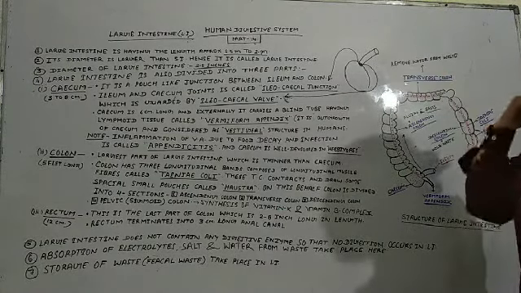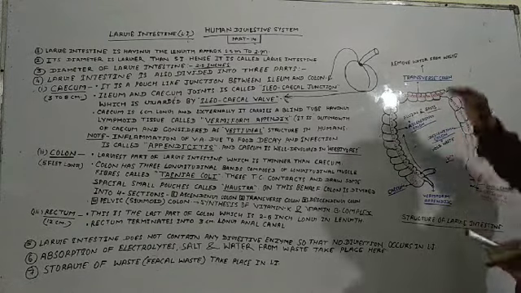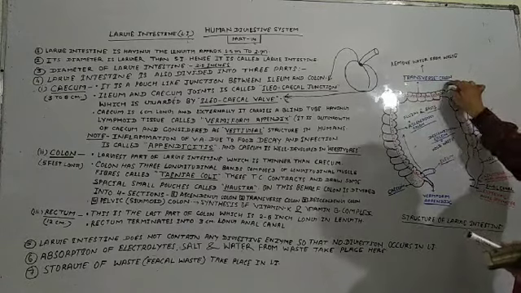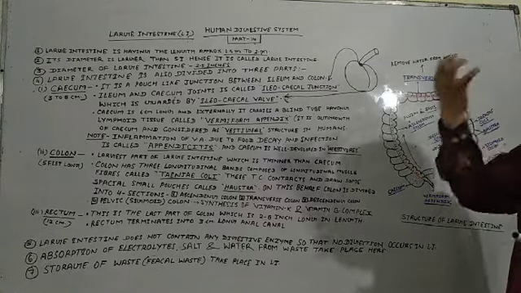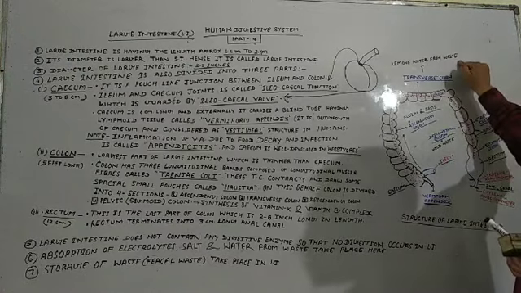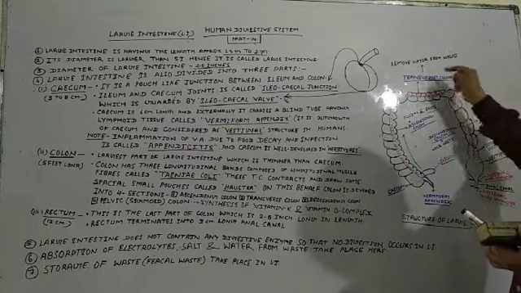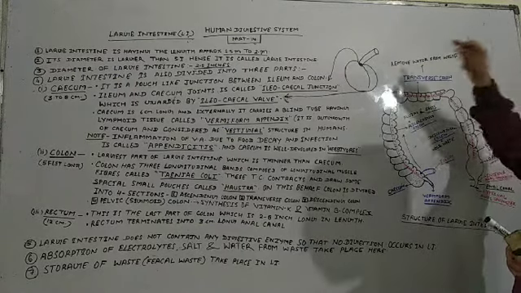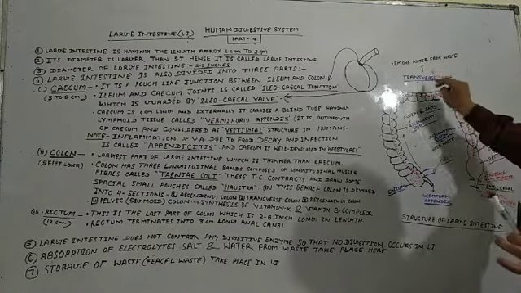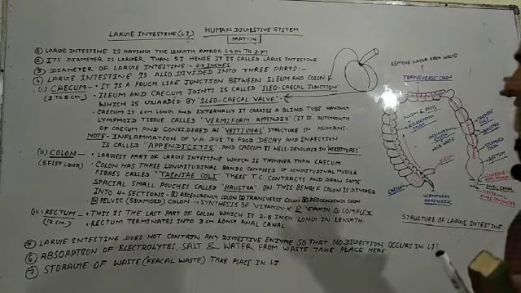We can't throw this useful water out of the body. So the transverse colon absorbs this extra water from waste substances, from fecal matter. Clear students? So it is used to remove water from waste. This is the role of our transverse colon.